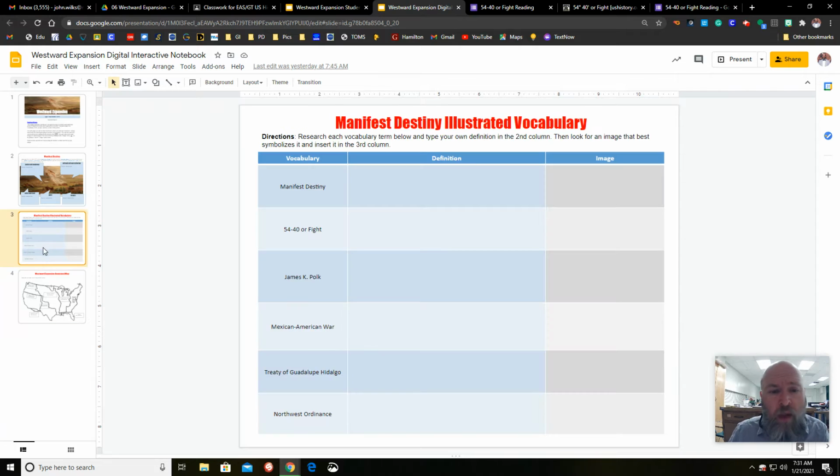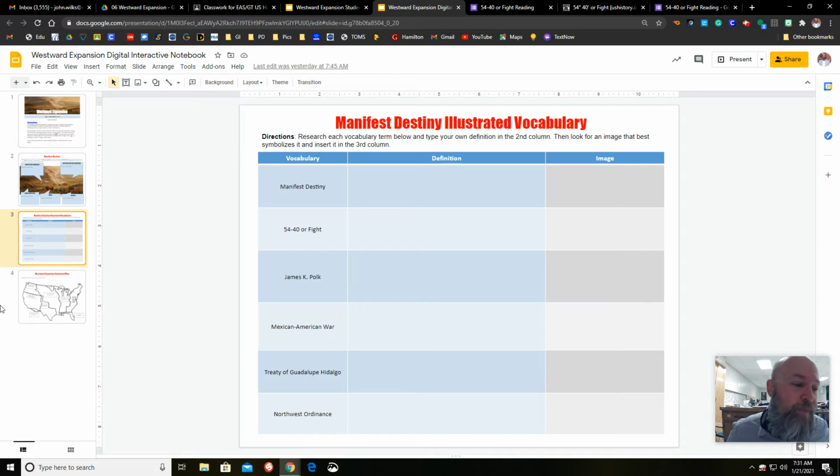Also, at this point, we are now going to define most of these terms. So we've talked about the Northwest Ordinance. You can go in and define that. James K. Polk, the 11th president who fulfills manifest destiny. 54-40 or Fight, a campaign slogan in which candidate Polk promised to take Oregon. And manifest destiny, the idea that America is supposed to spread from sea to shining sea, meaning that we only have 2 vocab terms left. So you might want to fill these out.